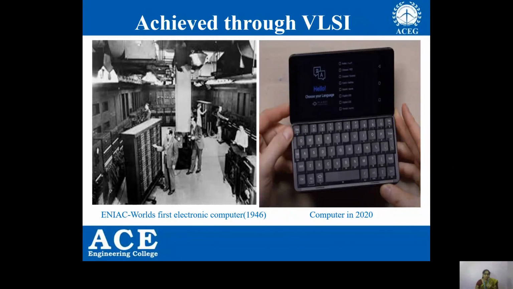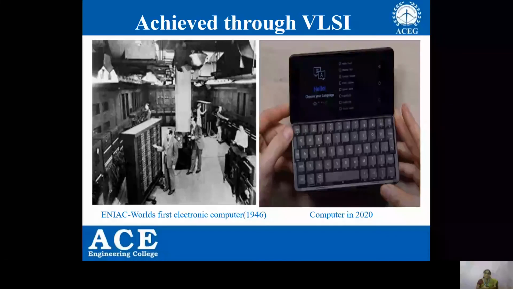Now coming to the processors. In the year 1946, the world's first electronic computer was invented, which was manufactured with vacuum tubes. At the time of its invention, the size of the computer was that of a big room. And coming to the year 2020, you can hold a computer within your hands.